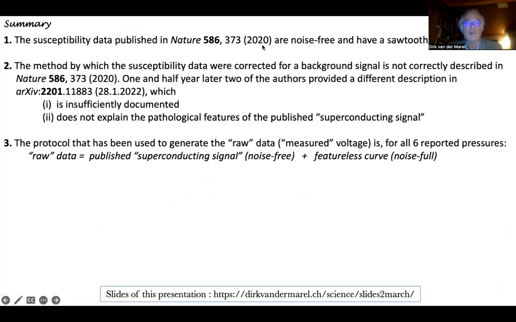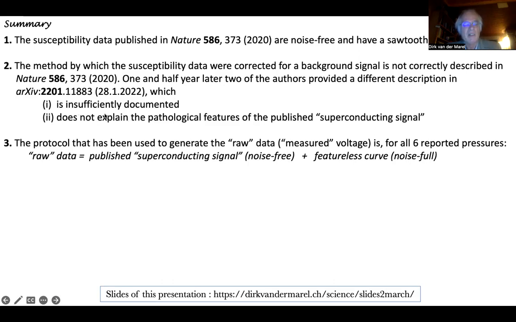Okay, that brings me to the summary. So the susceptibility data that were published in this Nature paper are essentially noise-free, and they have a sawtooth profile. Then the method by which the susceptibility data were corrected for a background signal is not correctly described in this paper. It's not true that they measured a susceptibility at a different pressure and subtracted those two from each other. 1.5 years later, two of the authors provided a different description that I'm not going to repeat. You can just look it up.